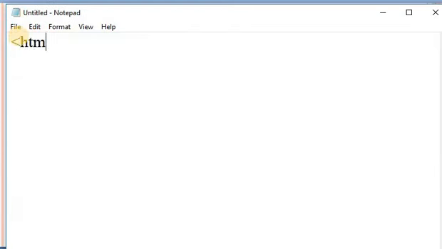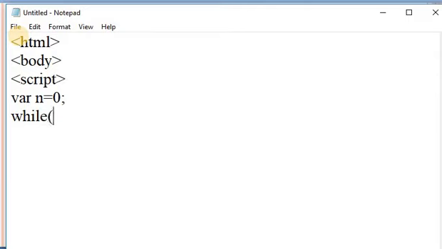Here I am taking an HTML tag. After HTML I am taking a body tag, and in the body tag I write a script tag. In the script tag I am taking one variable, n is equal to, suppose, 0. Here I am taking a while loop.